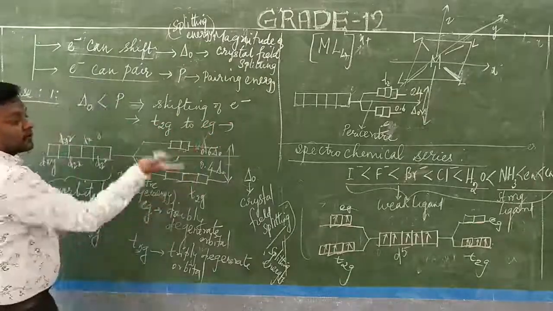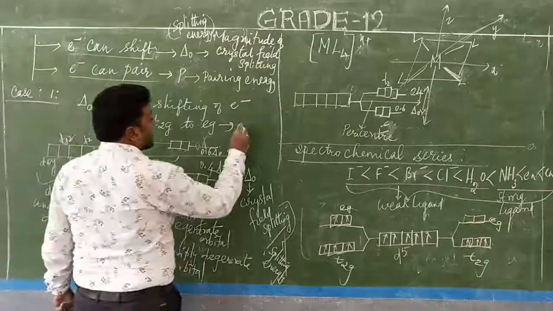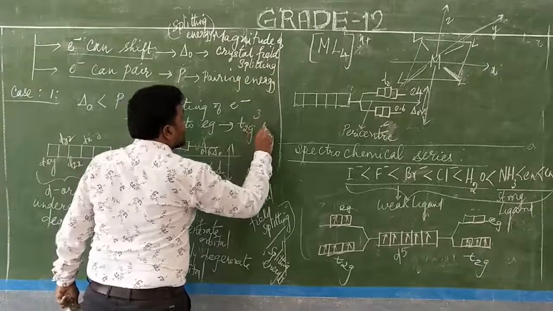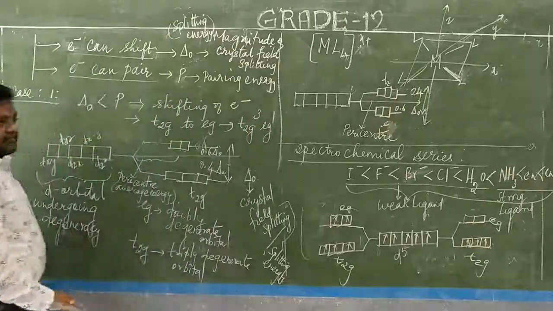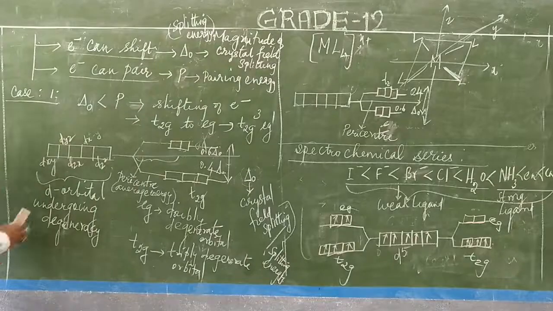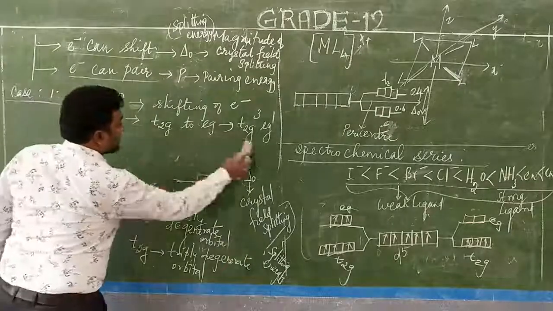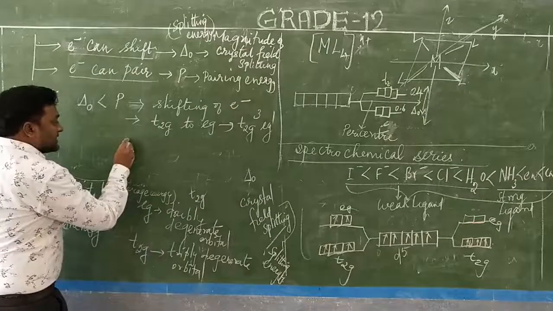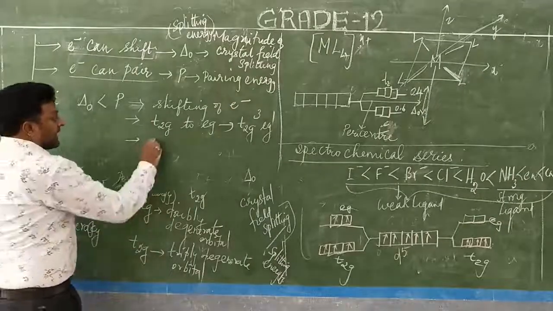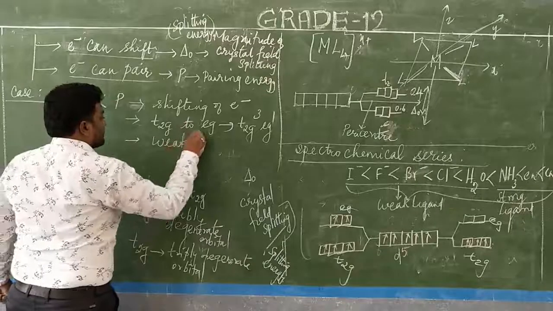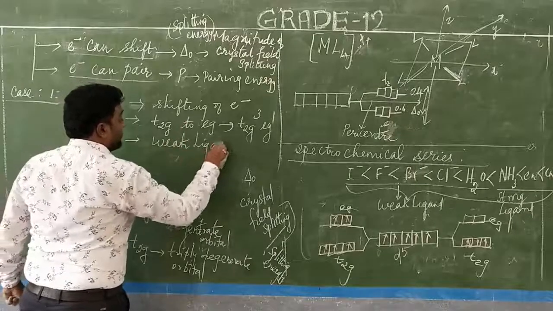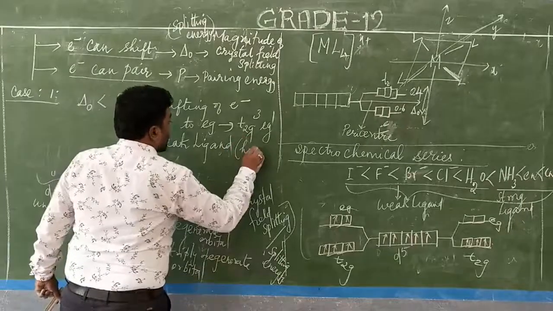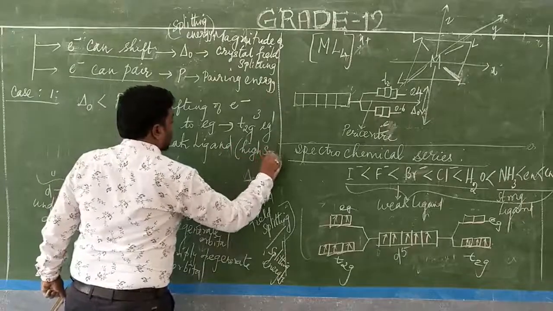For example, the configuration can be written as t2g 3 electrons, Eg 1 electron. This is possible only in the case of weak field ligands, which form high spin complexes.